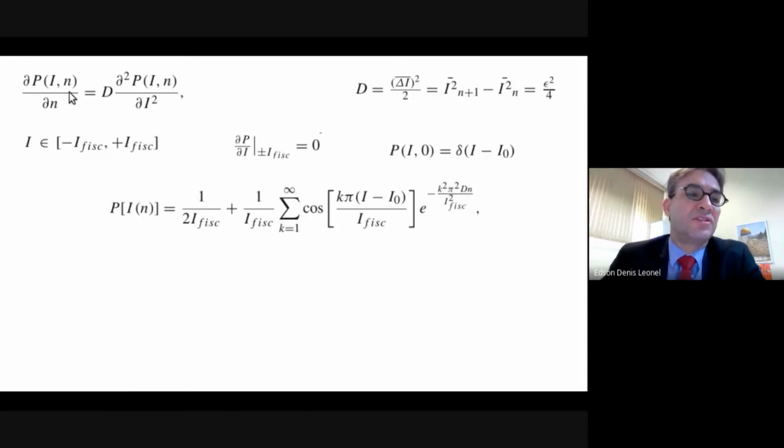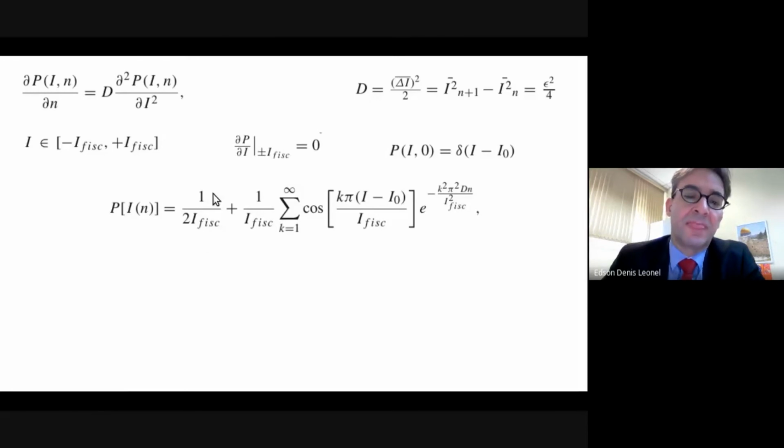The technique considered here was a separation of variables, which gives a probability of this type. There's a summation from k varying from 1 to infinity, and this summation, which is also dependent on epsilon, is an exponential with negative argument, which goes to 0 when n goes to infinity and also as k grows. So this term goes to 0 for large enough k and large enough n.